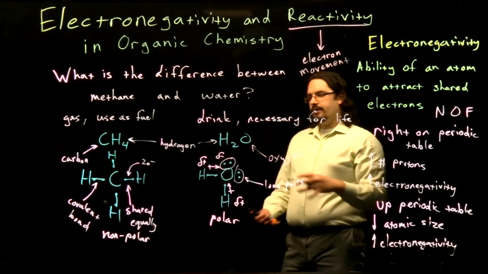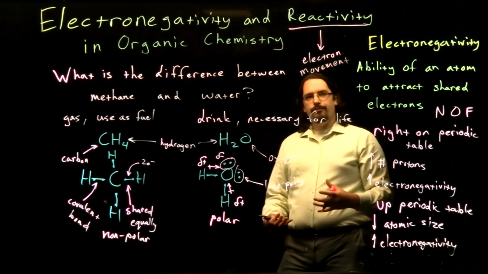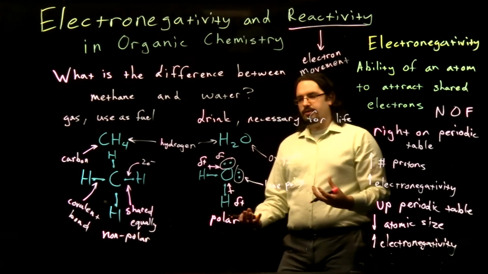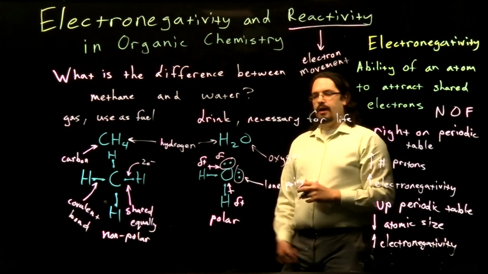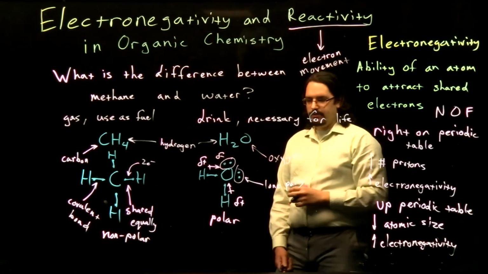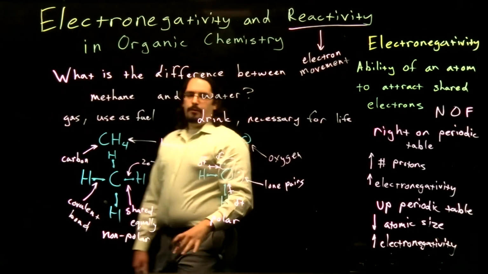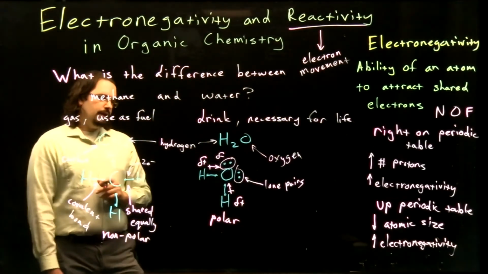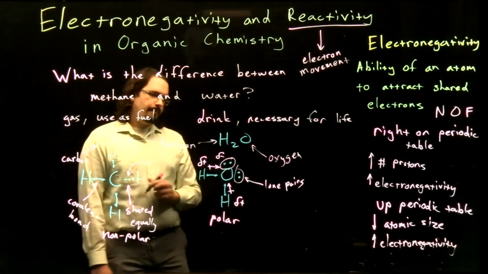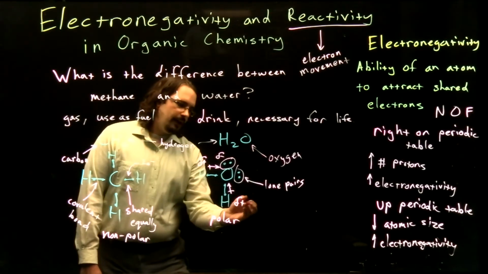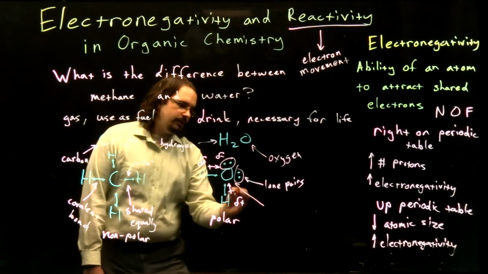And our electrons are more likely to move around if we have areas with lots of electron density and areas with less electron density. When we have a polar molecule like our water, we have those electrons getting pulled towards our oxygen.